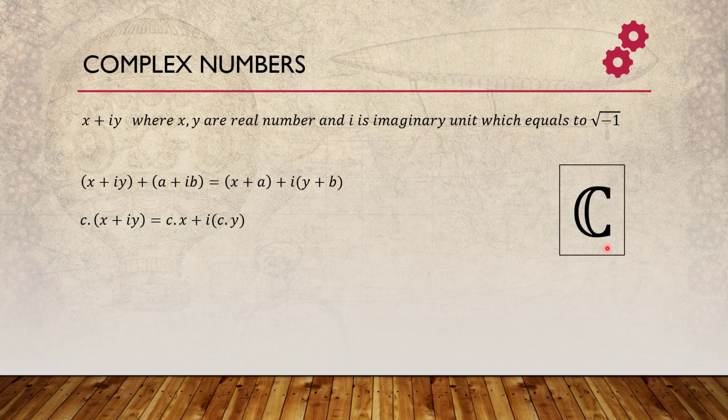Now if we multiply a complex number with a scalar c, the scalar is distributed: cx plus icy. Again, it's a complex number which is part of C. So the complex numbers also form a vector space over the real numbers, and we can think of them as vectors, right?